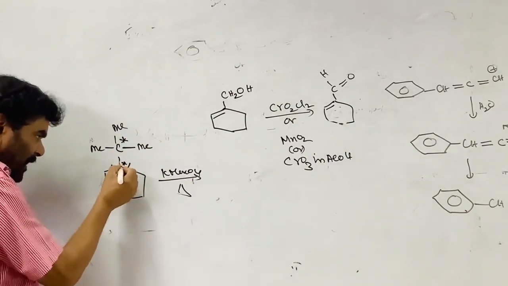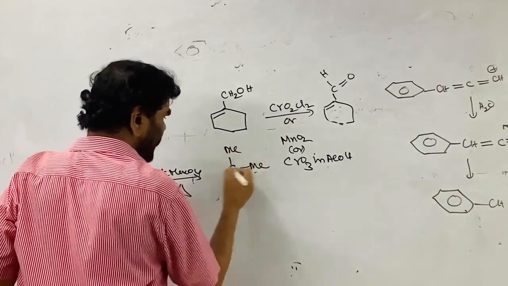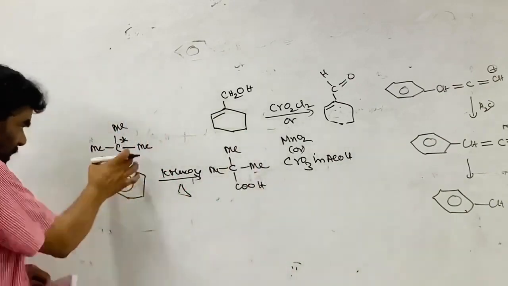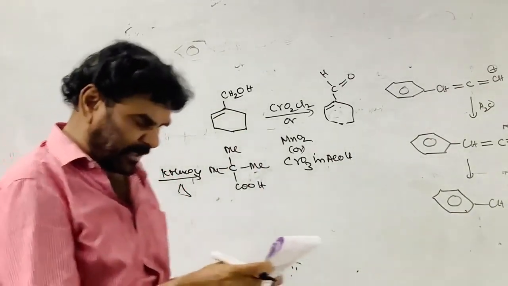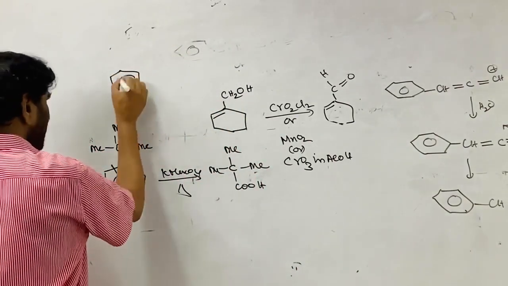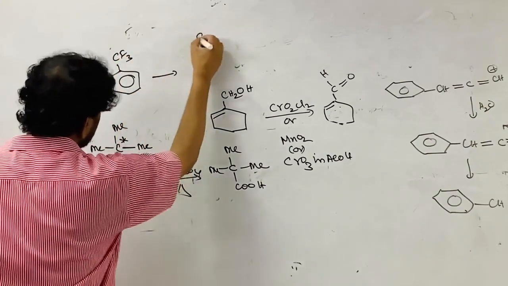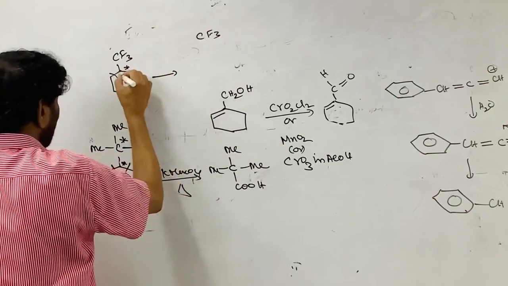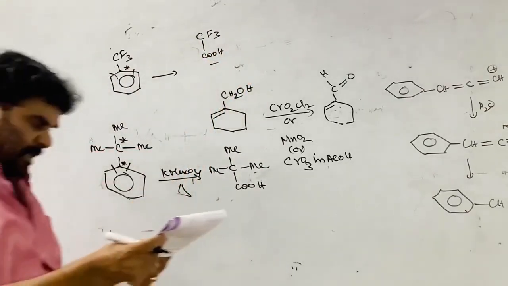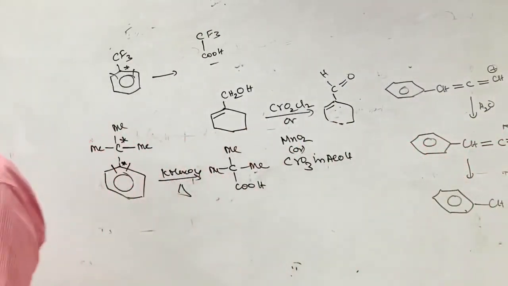So ring rupture takes place at the carbon atom of the ring, that is CMe3. Many times I wrote in the class, this is neopentanoic acid formed. The ring double bond is undergoing cleavage. Similarly, if you take the CF3, trifluoromethyl benzene, this also gives COOH. These are the products. So C is the correct option. Neopentanoic acid plus trifluoroacetic acid are formed.